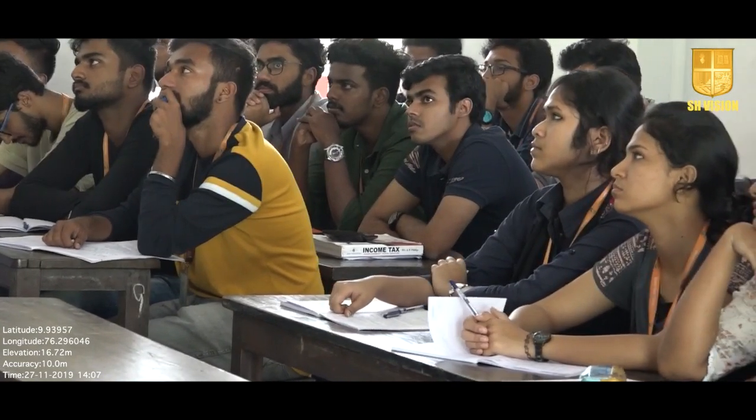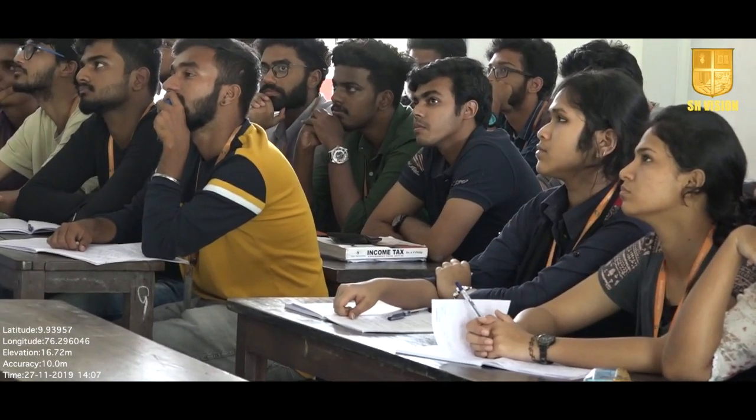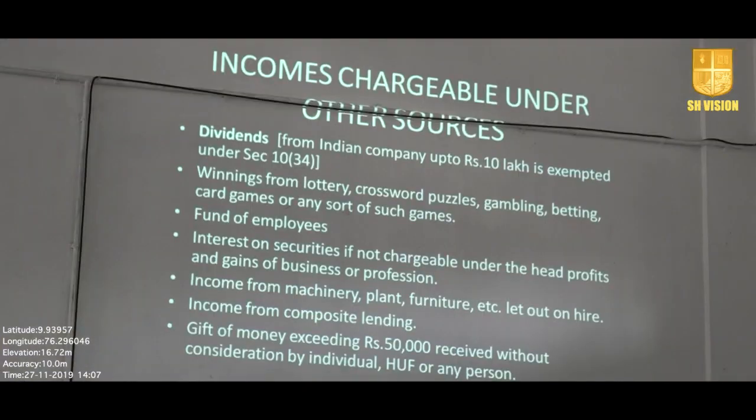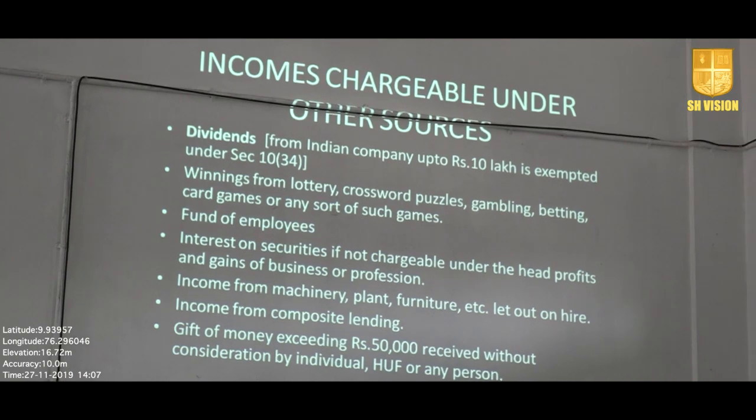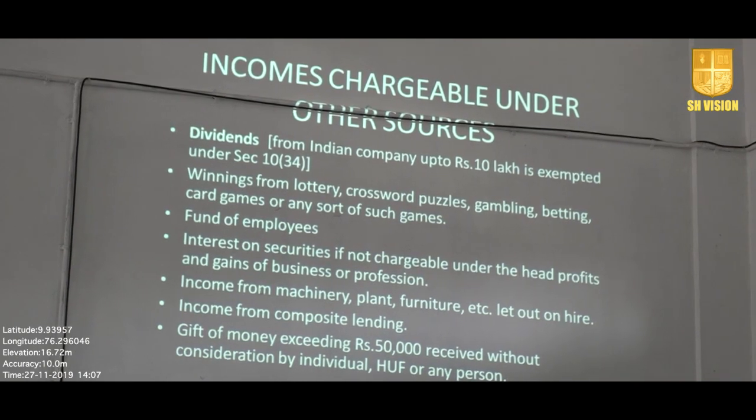So dividend, we can't include dividend in any other heads of income, so we will include that particular item in income from other sources. So dividend from an Indian company, if it is an Indian company, you will get exemption up to 10 lakh rupees. If it is 20 lakh rupees, you can deduct 10 lakh rupees, and the balance 10 lakh rupees you can charge. Okay, so dividend is the first thing, and you will get exemption up to 10 lakh rupees.